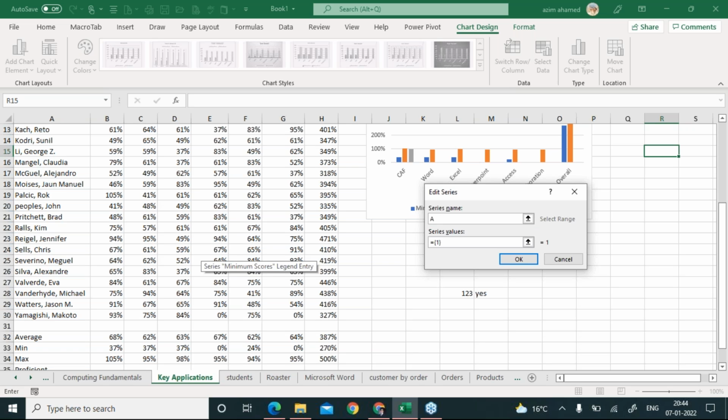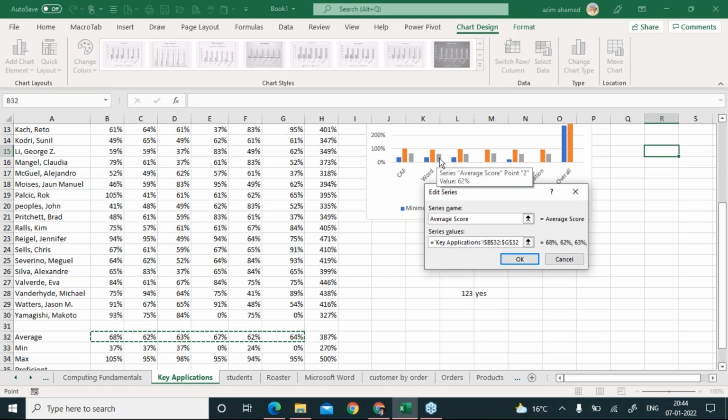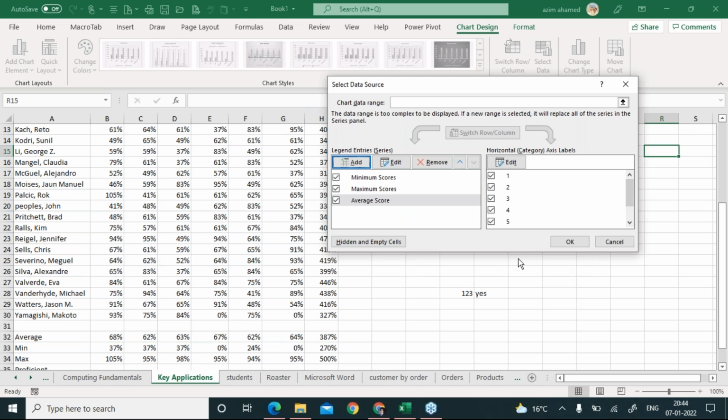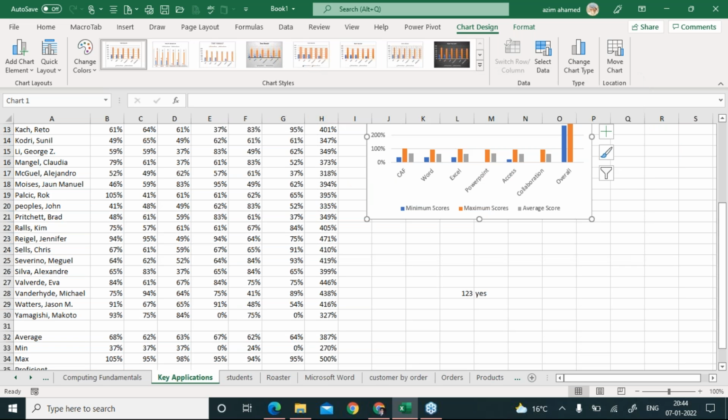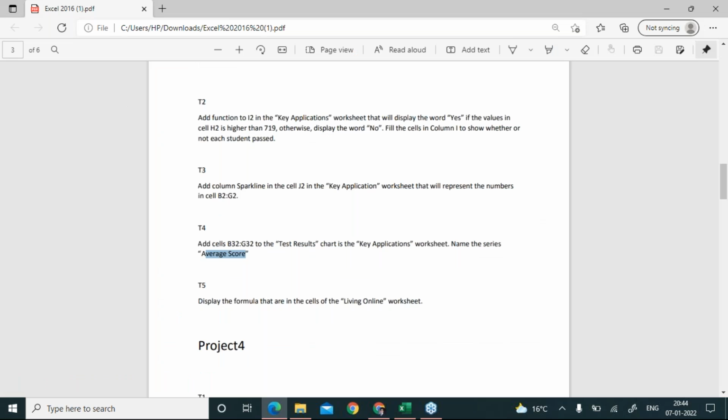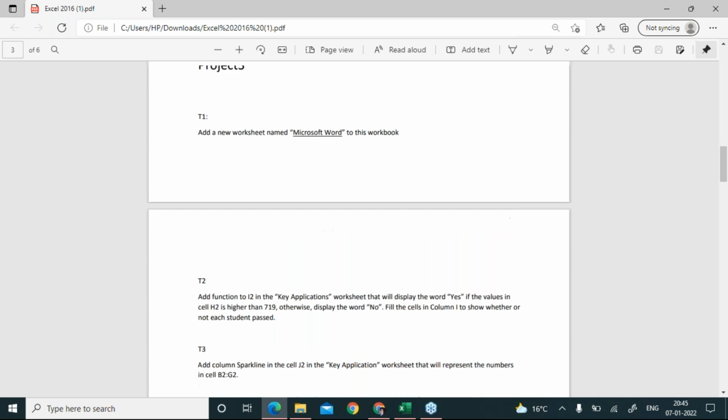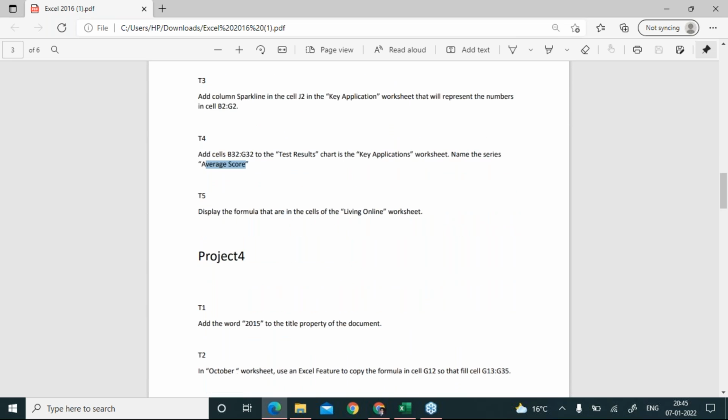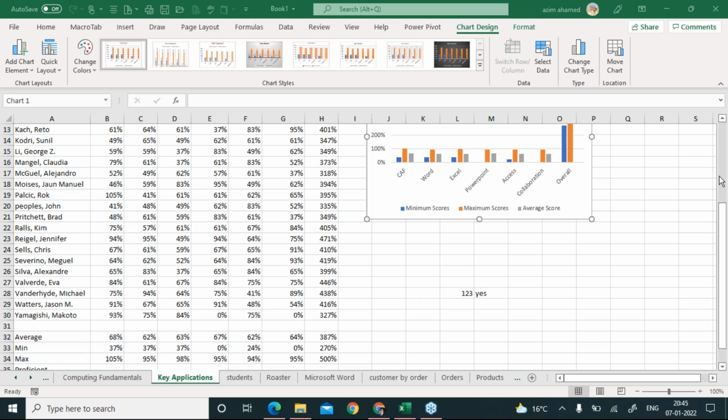Sorry, caps lock should not be on. Average score, and now it says, tell me the series value. Series value means, in the question, what is mentioned, from B32 to G32. I just select this range from this to this and I leave it, and look at the impact here in the chart, and you just have to say okay and then okay. Now via this, you have just completed your question number T4 from the third project. Hope this time this one makes sense to everyone.